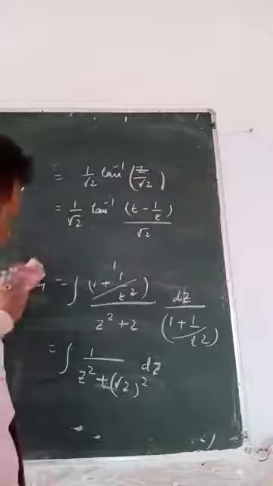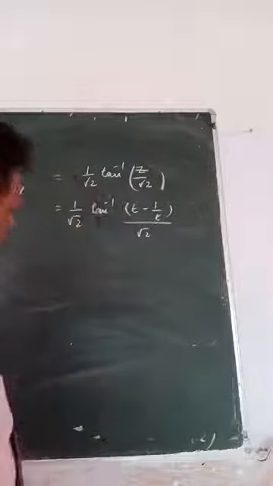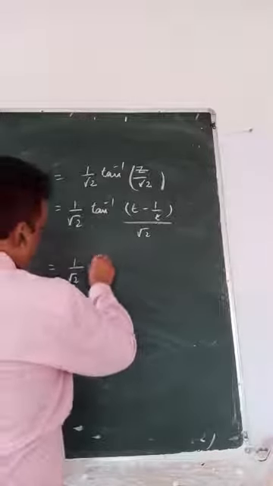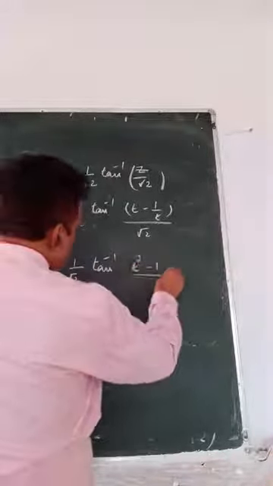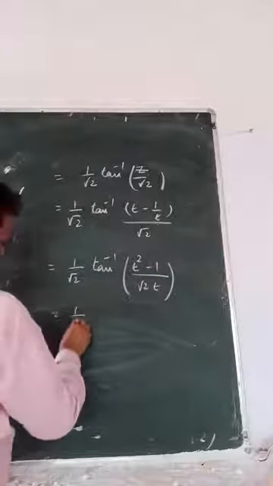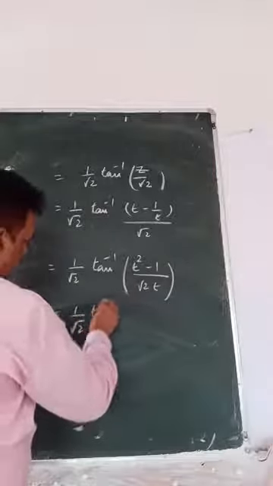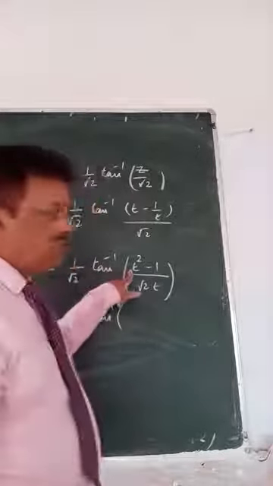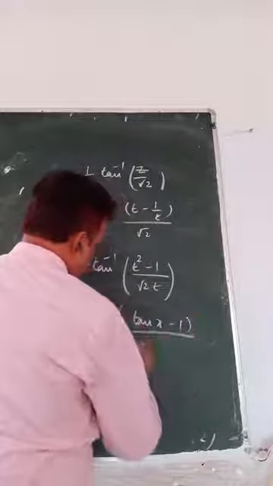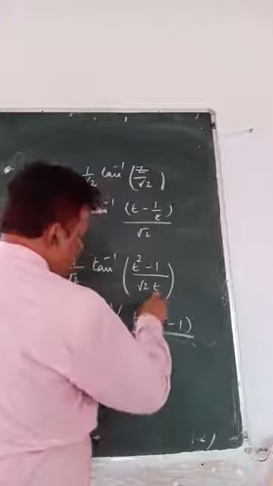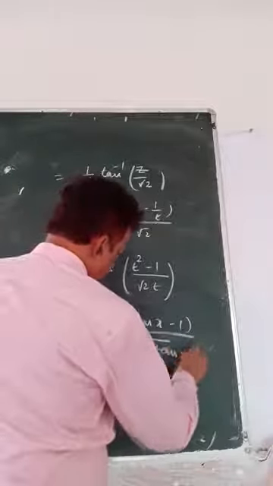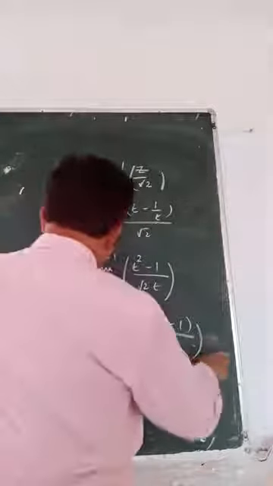So if we simplify, 1 by root 2 tan inverse (t square minus 1) by root 2 t. 1 by root 2 tan inverse. T is what? Root over of tan x. So root tan x minus 1 by root 2. This is also root over of t is tan x. So root 2 tan x. Okay. This you got your I1.